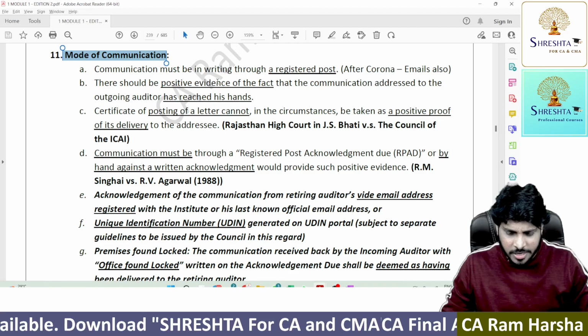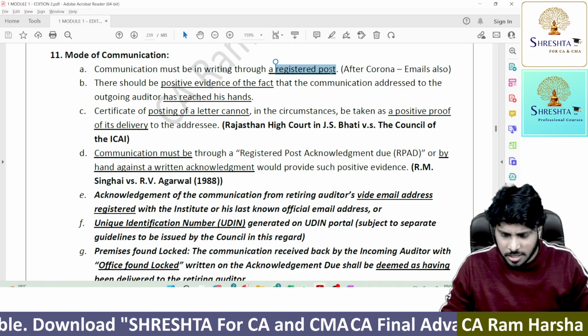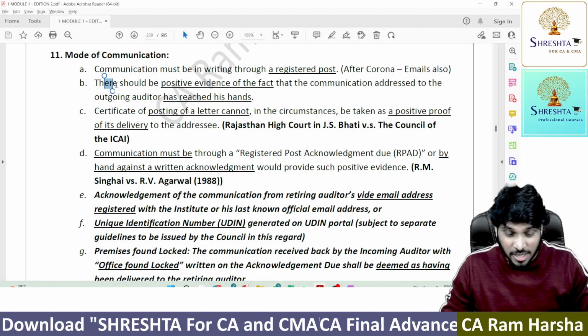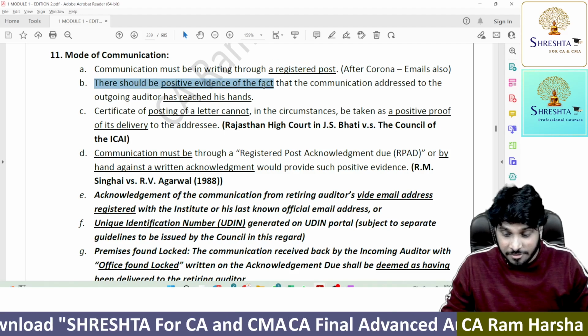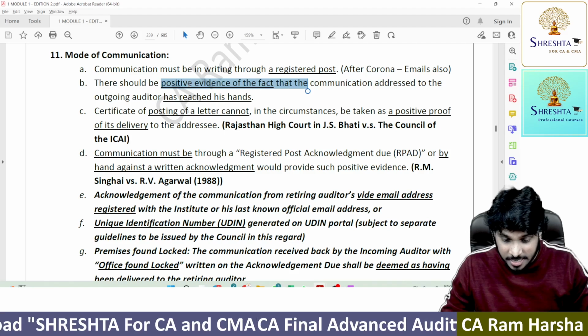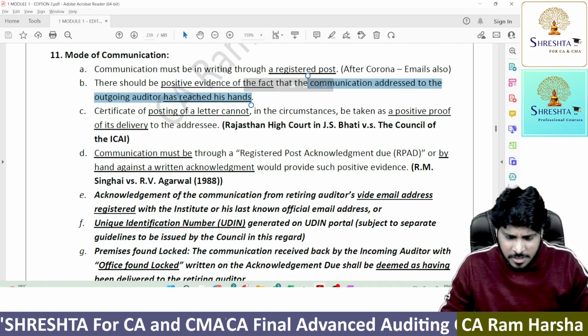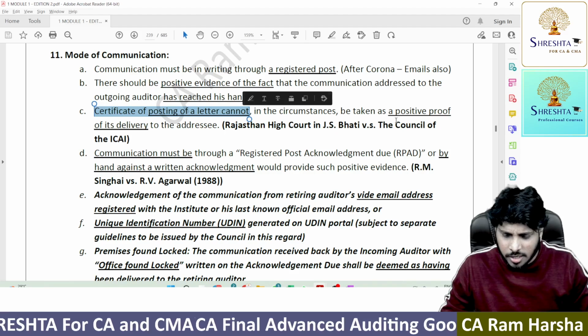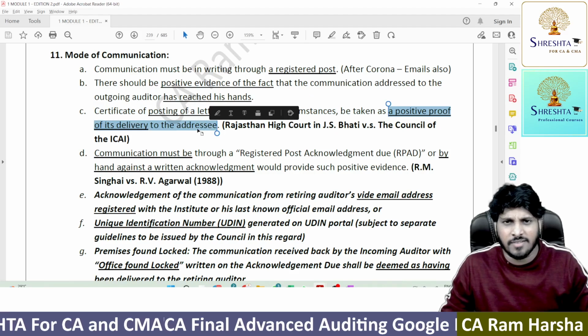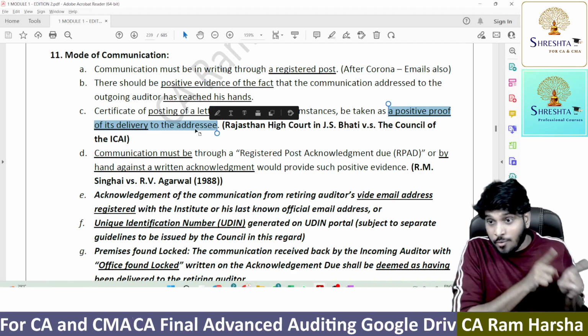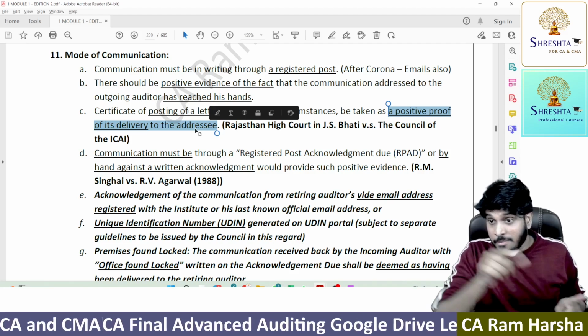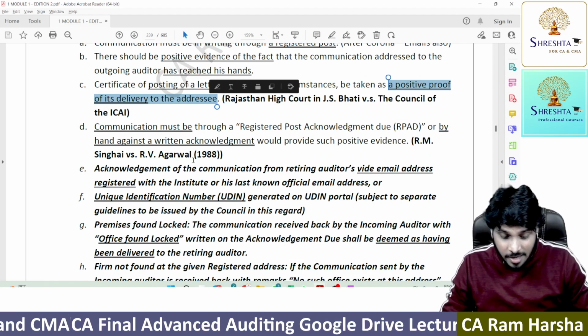Communication must be in writing through registered post. There should be a positive evidence of the fact that the communication addressed has reached. Certificate of posting cannot be taken as a positive proof of delivery. It cannot be taken as delivery proof. Here, what he did was certificate of posting, but immediately he didn't accept. He has received